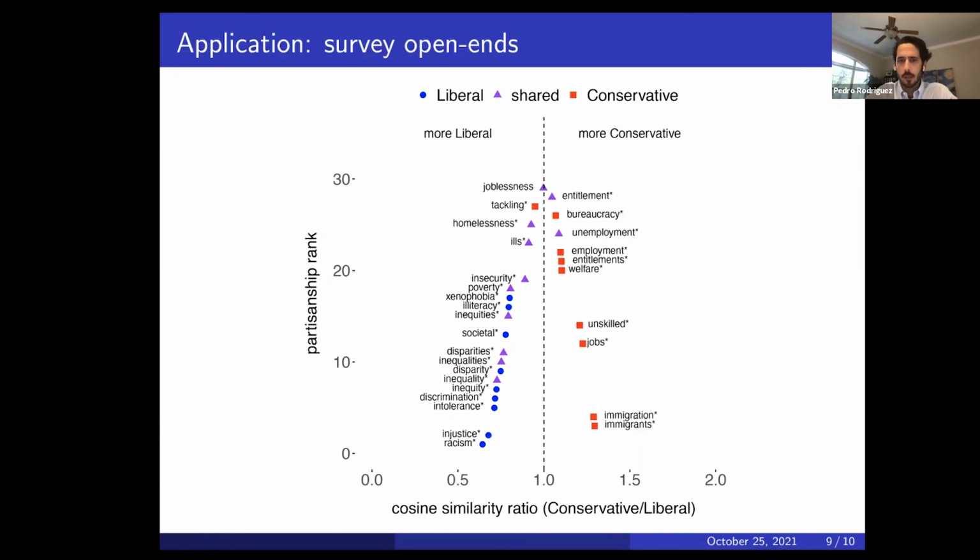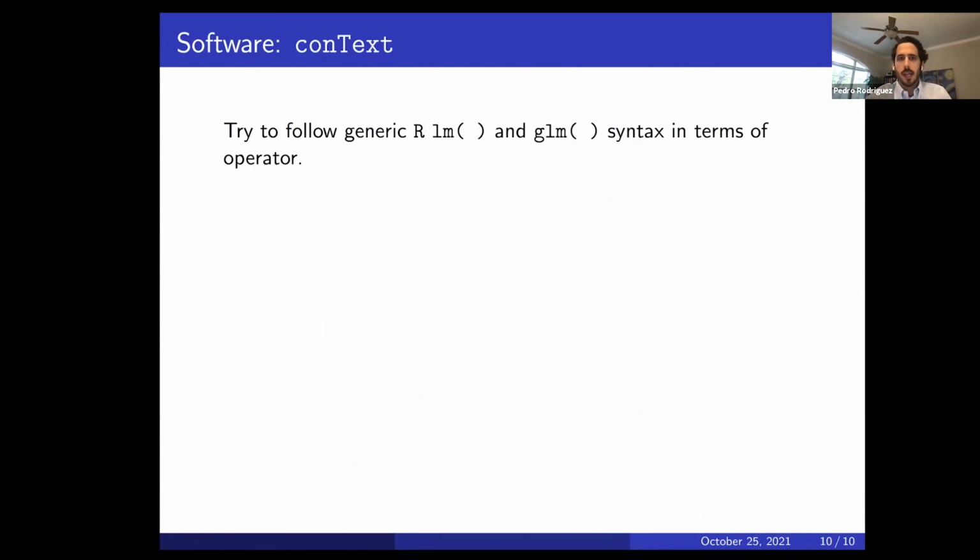And if we look at the nearest neighbors to dig into the results, we see that the more conservative you go, the more likely it is that you'll mention terms like immigrants and immigration and jobs as part of the more important problems facing the country. Whereas the more liberal you were, the more likely it is that you mention terms such as racism, injustice and intolerance and so forth. So to end, just to say that we put together a software package in R.